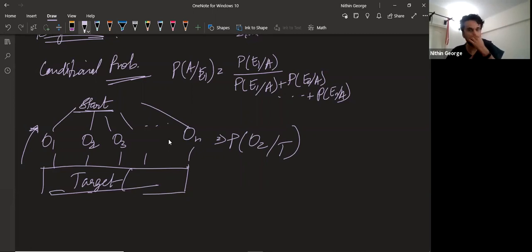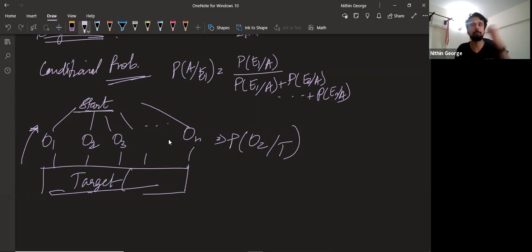So what is the probability of O2 happening given that the target happened? It's given that the target happened. What is the probability it happened through option A or option B or option C? Are you following?